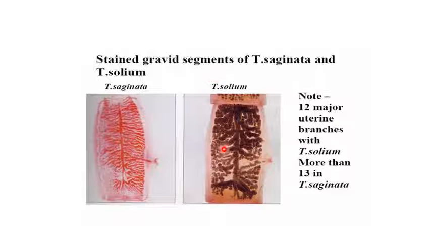As you see here in the pictures, gravid segments of Taenia saginata and Taenia solium. Actually, the uterine branches in Taenia saginata are more, from 15 to 30, while here are fewer, from 7 to 14. Note 12 major uterine branches with Taenia solium, while more than 13 in Taenia saginata. This lecture was very short, but we studied the life cycle, symptoms, and the differences between Taenia saginata and Taenia solium.